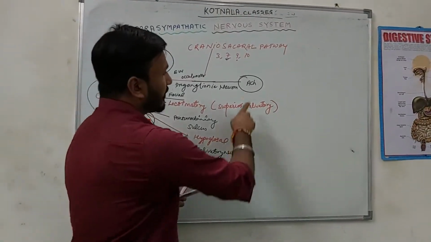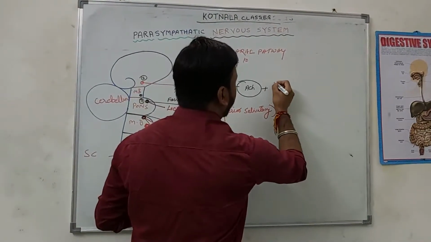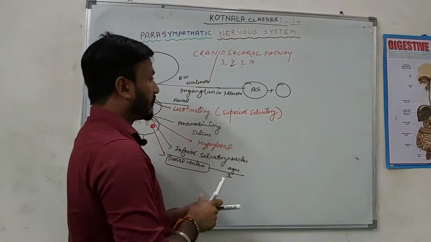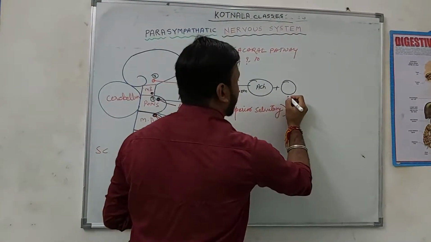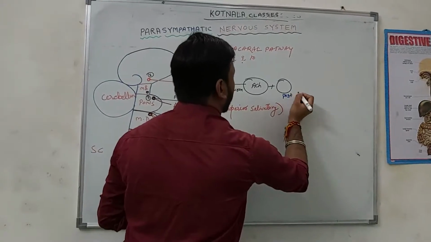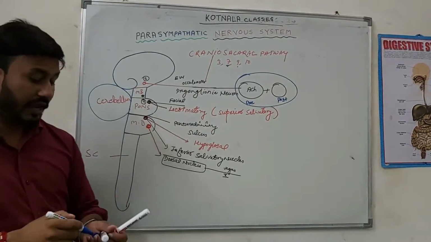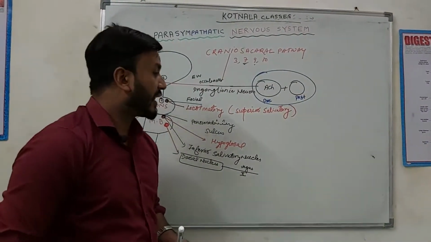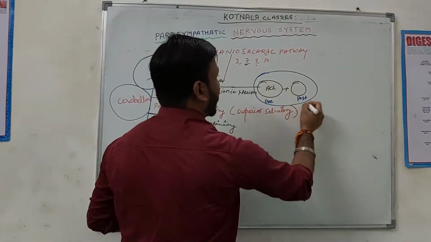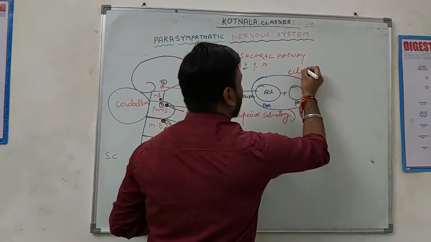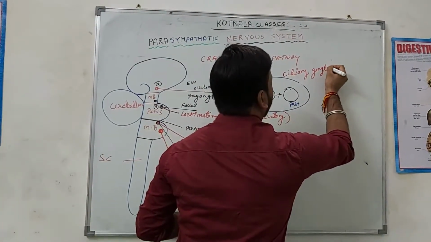Acetylcholine. After the acetylcholine, it connects with another ganglion, which is called the postganglionic neuron. This is post and this is pre. All of these are called ganglia. And what is the name of this ganglion? This ganglion is known as the ciliary ganglion. Very nice. Are you understanding this? Yes, sir.